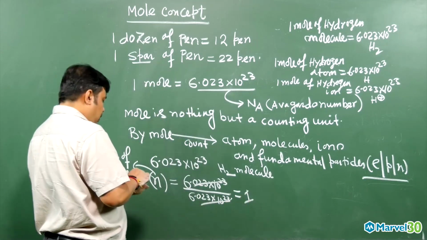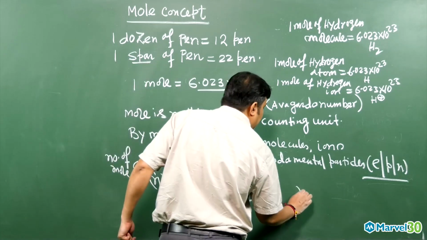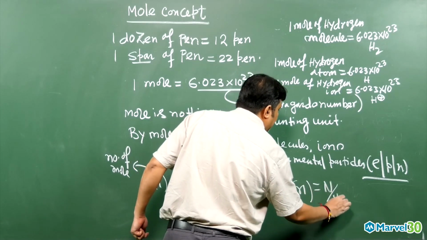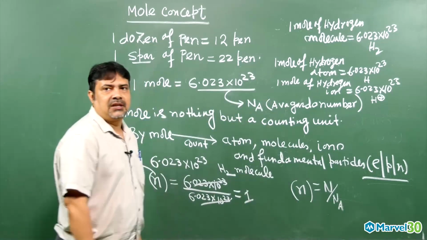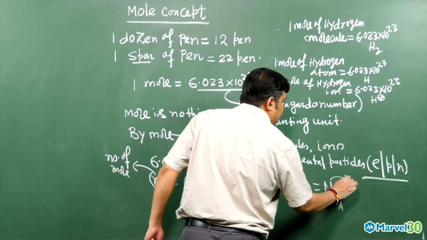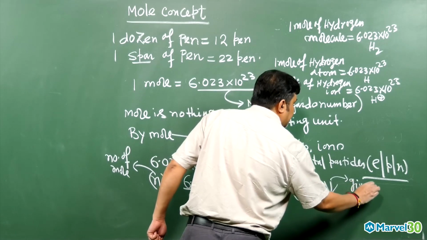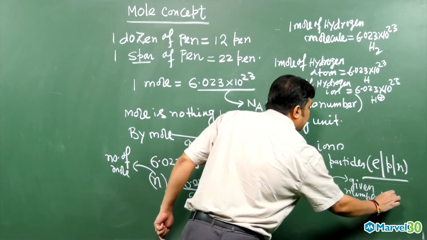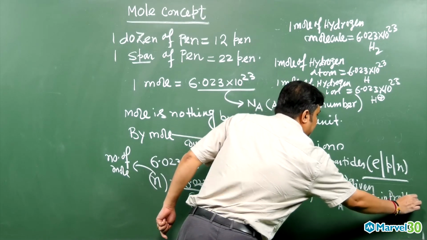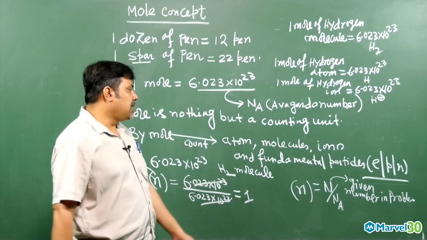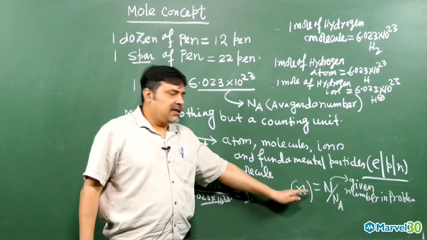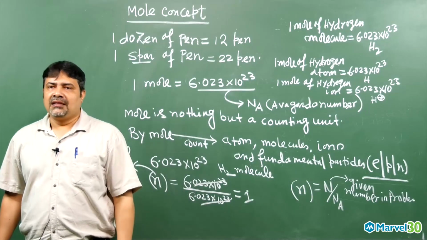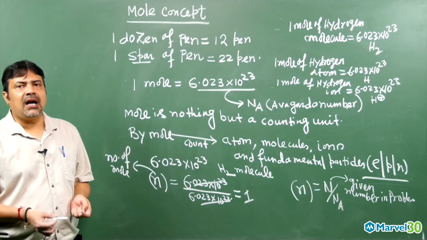So that means whenever, in terms of a number, you want to determine the number of moles, it will be equal to the given number in a problem divided by the Avogadro number, where n is the given number in the problem. This is nothing but n. So the number of moles will be equal to n divided by Na, where Na is the Avogadro number.